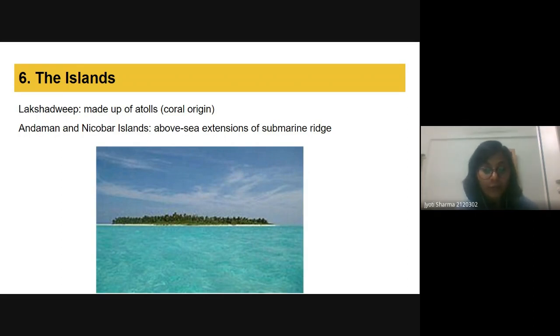The point we need to keep in mind is that Lakshadweep is of biological origin, because we already know about the atolls, in which coral activity is happening, and that region has emerged from the sea surface and makes up the Lakshadweep. And if we talk about the Andaman and Nicobar, these are the above-sea extension of the submarine ridges.